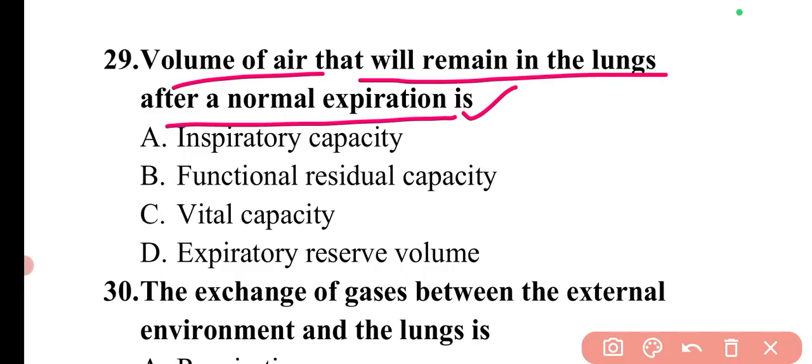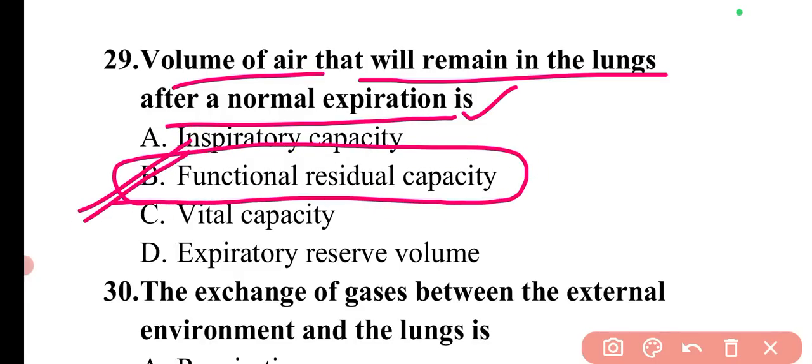So when we breathe, the inhale exhale process is continuously going on. But when we normally expire or exhale, then still there will be some volume of air that will remain in the lungs. That remaining air is known as functional residual capacity. So here option B will be the correct answer.